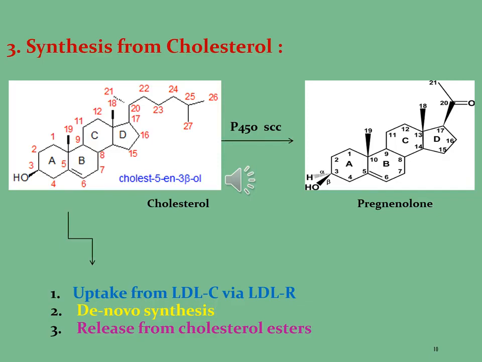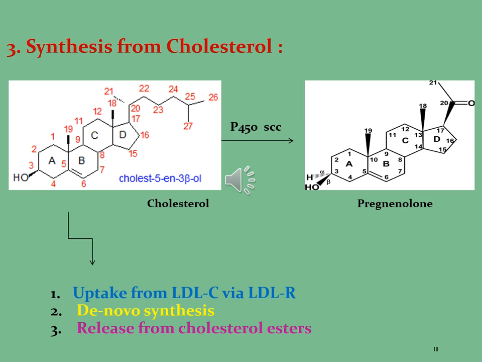So during de novo synthesis, cholesterol is synthesized, which is used for the synthesis of different steroidal hormones. For example, nucleotides are not needed in the diet as they can be constructed from small precursor molecules such as formate and aspartate.